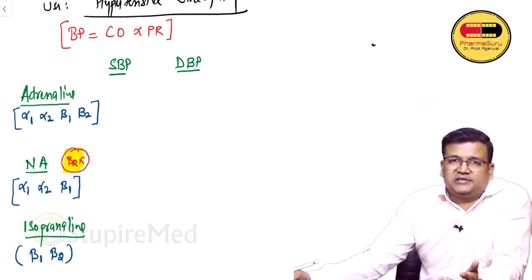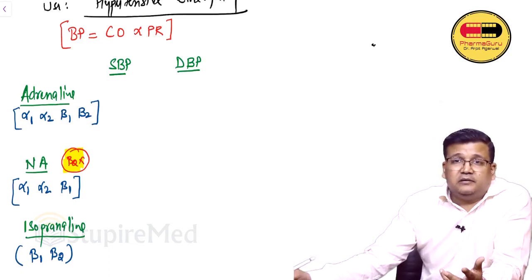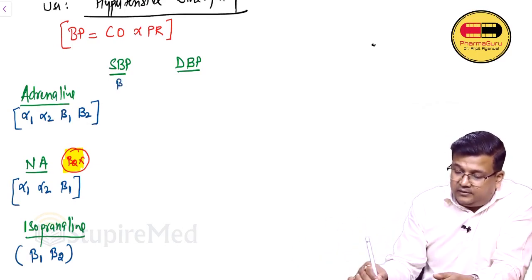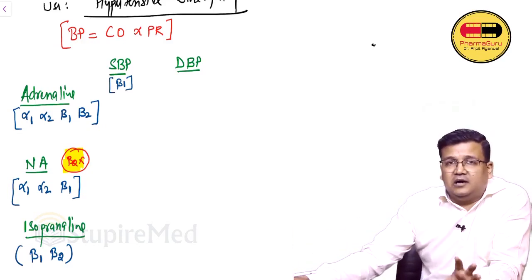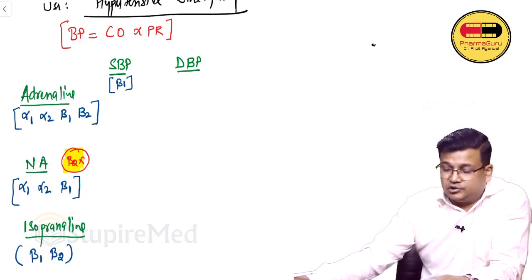Systolic BP. During systole, heart is actively contracting. So which component will determine it? Heart contraction. And heart has which type of receptors? Beta 1 type of receptors. So whenever heart will contract, cardiac output will rise and systolic BP will go up because heart is contracting during systole.